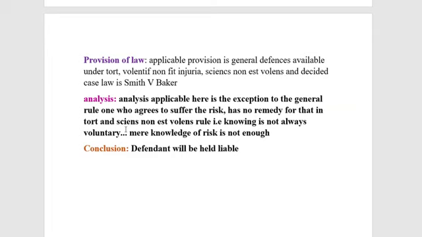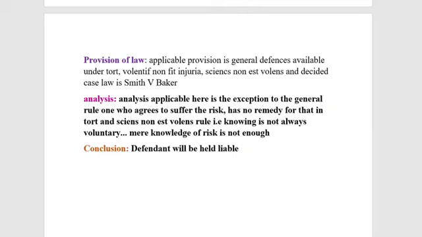Otherwise, if he has merely instructed and provided the equipment, then the liability of the employer, that is the defendant, will not be exempted. So here the defendant will be held liable.